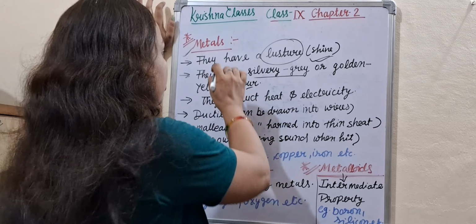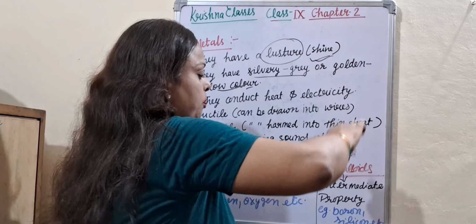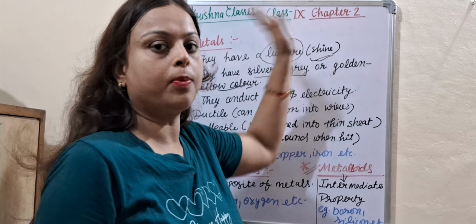Today I am going to tell about the properties of metals, non-metals and metalloids. This topic is taken from chapter 2 of class 9.